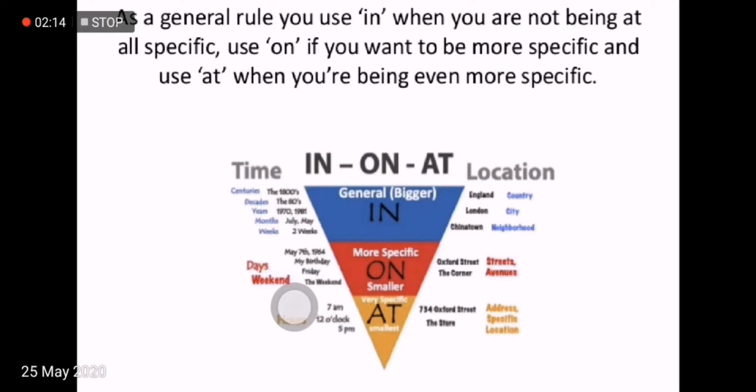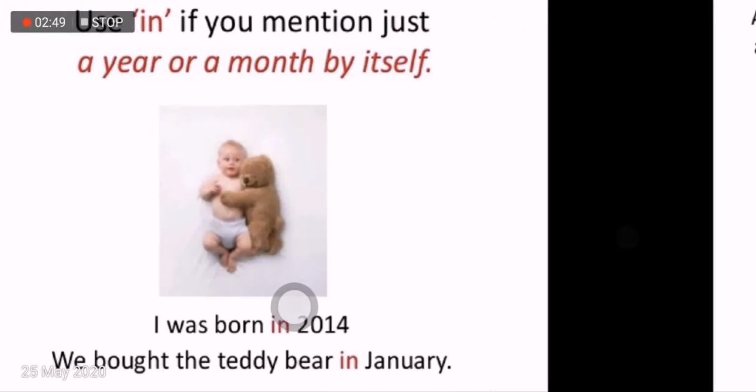Then we have in, it's used for centuries. For example, British ruled India in the 18th century, and decades also. For example, 80s. I was born in the 80s. Years: 1970, 99, 2020. Months: January, July, May. He will come in May or in the month of May. Weeks: 2 weeks, 3 weeks. We can go on and on.